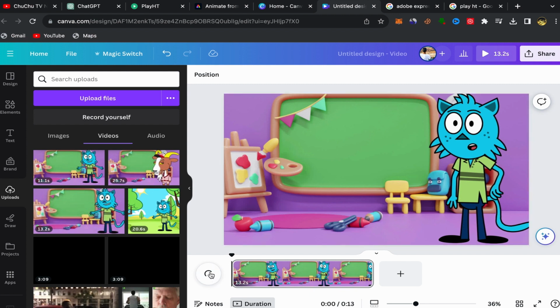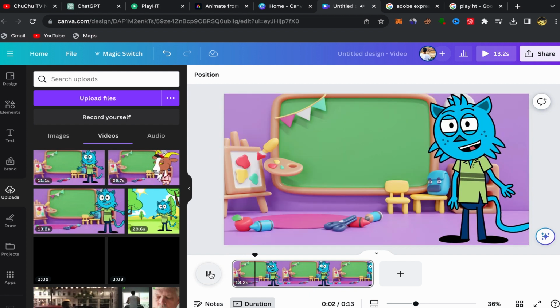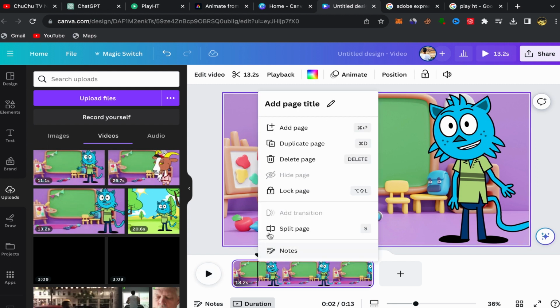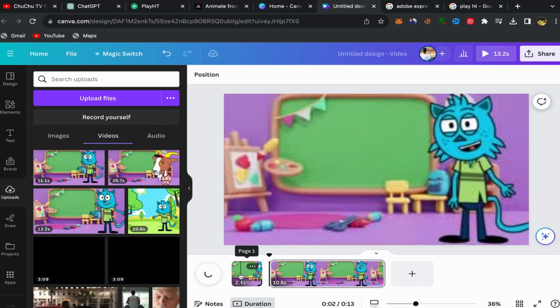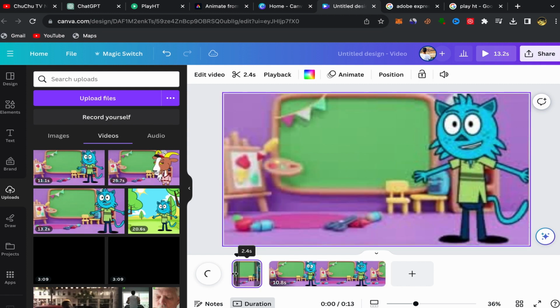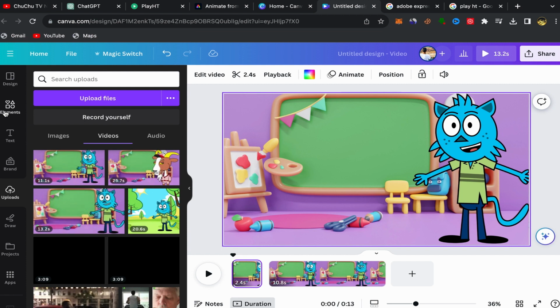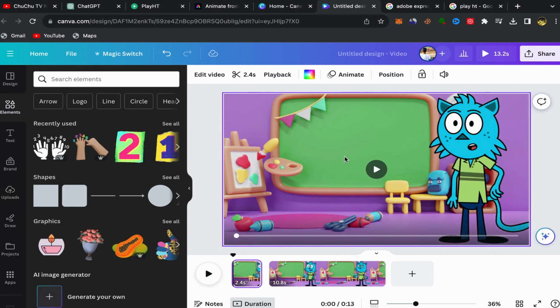So let me see. Hello, little mathematicians. Welcome. Okay, so I'm gonna click on this part, split page. Okay, then go to the first page and click over here on elements. So the voiceover is saying hello in the first.